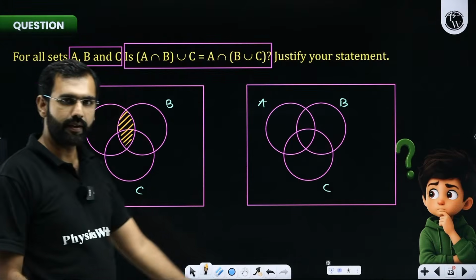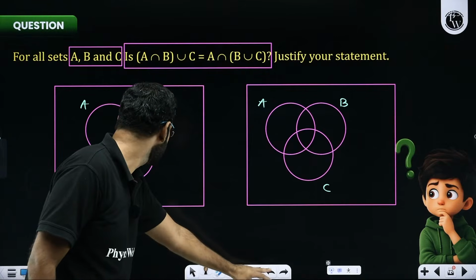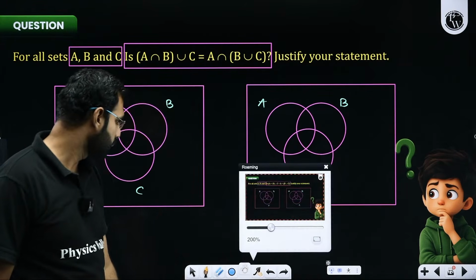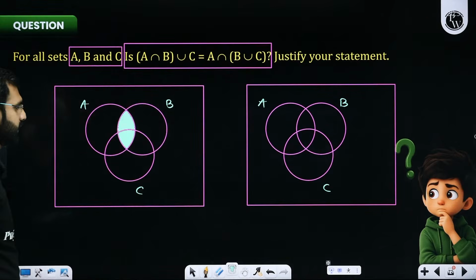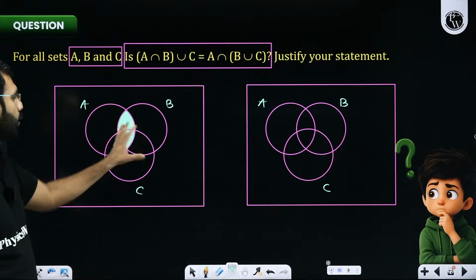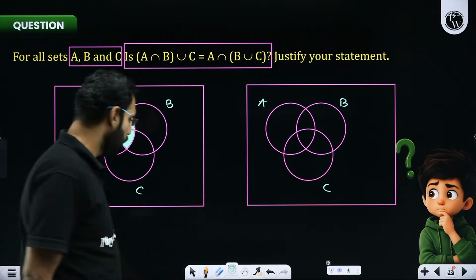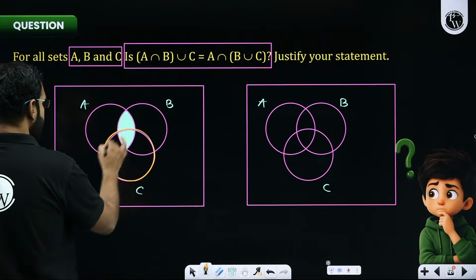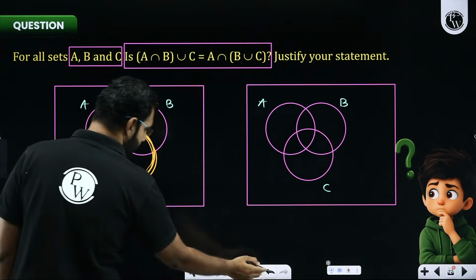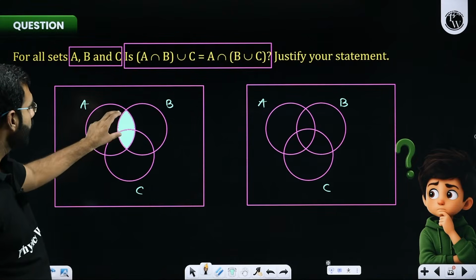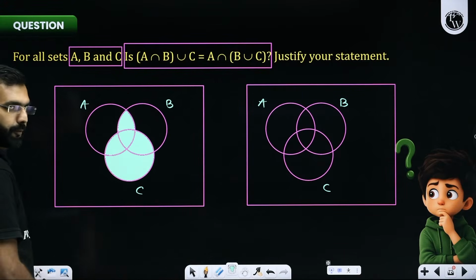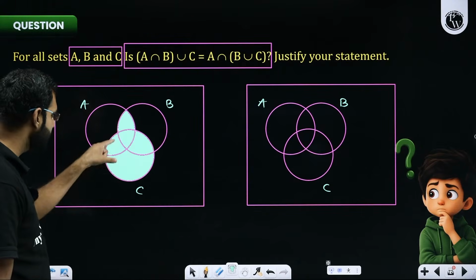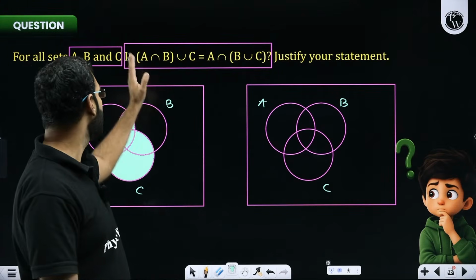Yes or no? Comfortably understanding this part? If you are not getting it, I could highlight it with this feature as well. Let's use this one. This region over here is A intersection B, because this is whole A, this is whole B, so the common part of A and B is this. Where is C? I hope I need not highlight. This whole thing is your C. So I need to take the union of A intersection B with C. So this is A intersection B, union C, and this region is representing it.